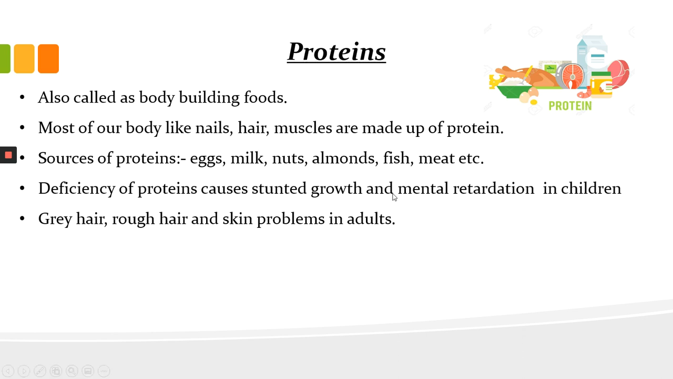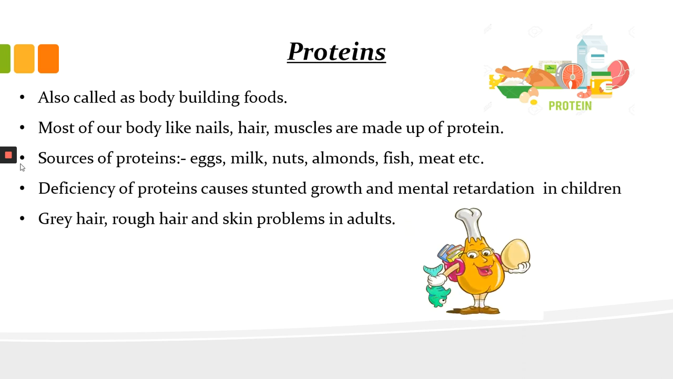The second important thing to be noted about the deficiency of proteins is that it may cause mental retardation in children, whereas in adults, deficiency of proteins may cause graying hair at an early age. Graying hair means whitening of hair. It may cause rough hair. The person who is deficient in proteins does not have smooth silky hair, and it may cause skin problems as well. These problems occur in adults only because of the deficiency of proteins. So it is very important to have a sufficient amount.